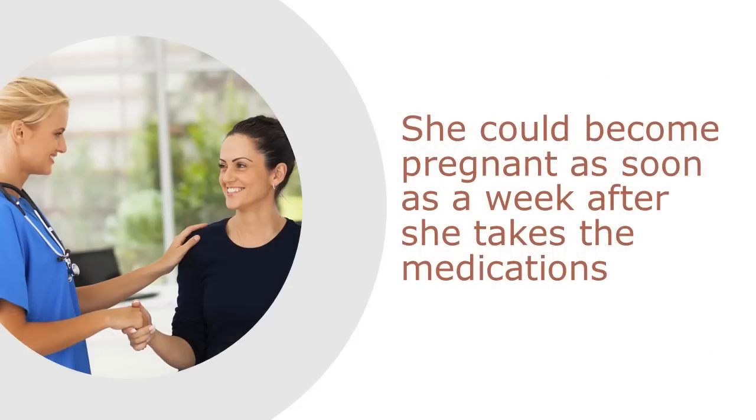You inform Tamara that her next ovulation could occur anywhere from 8 to 36 days after the abortion. This means that she could become pregnant as soon as a week after she takes the medications. You discuss contraceptive options with Tamara and let her know that she can start hormonal contraception immediately or have an IUD inserted after the abortion is confirmed. Tamara says that she would like to start on oral contraceptive pills. You provide a prescription for the pills and also dispense emergency contraception with instructions for use.